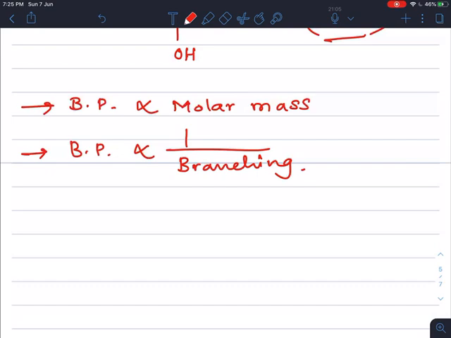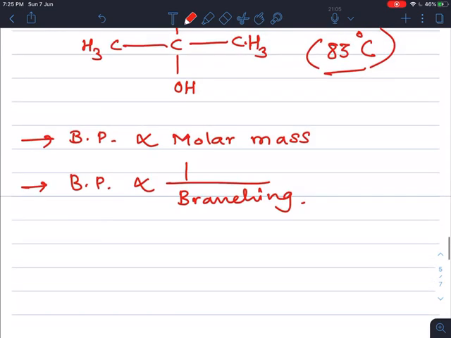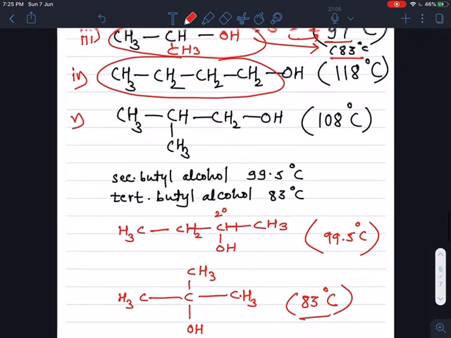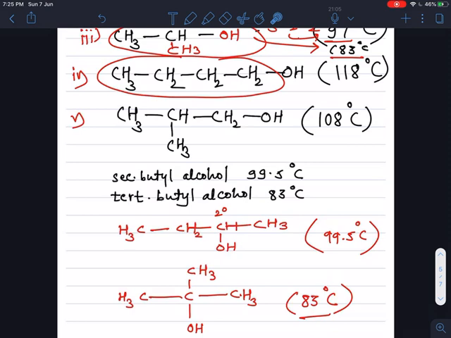So the boiling point of the alcohol increases with molar mass. One more factor is surface area. If you observe the 4 carbon containing alcohols, N-butyl alcohol, isobutyl alcohol, secondary butyl alcohol and tertiary butyl alcohol, as the branching increases, the boiling point decreases, and the surface area also decreases.